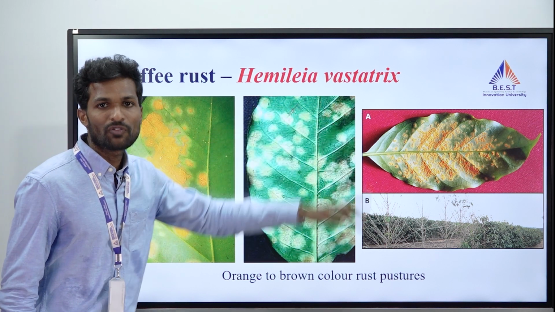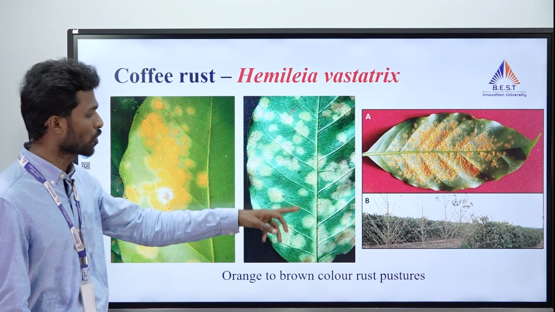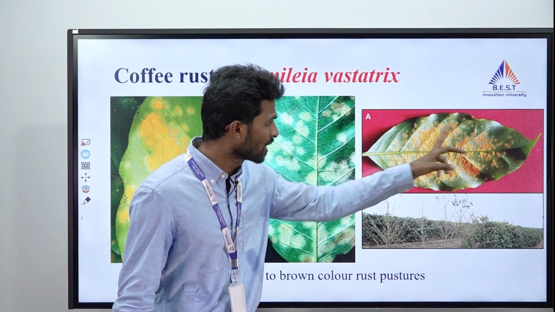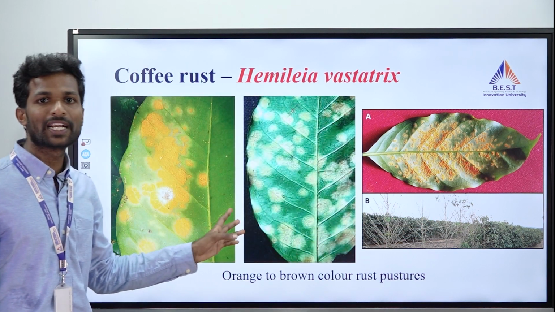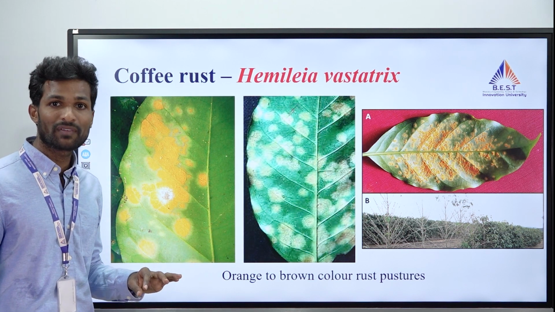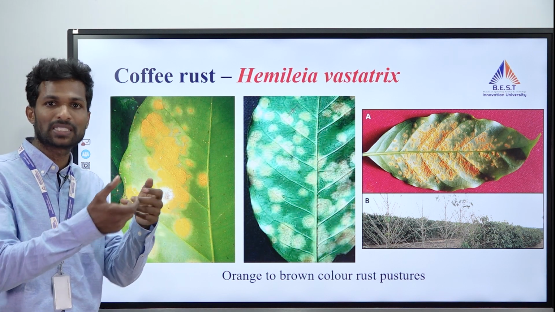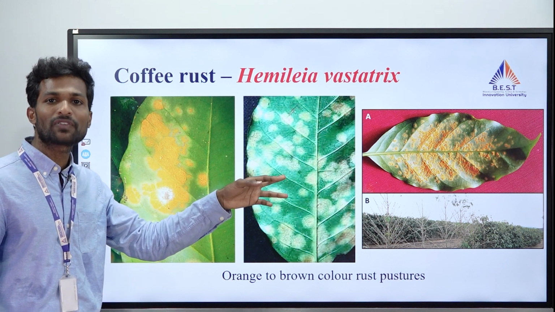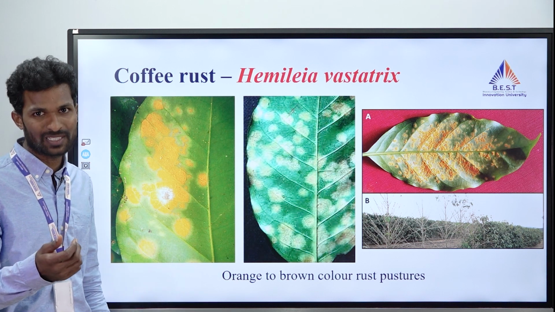That was Hemileia vastatrix. If you see the symptoms, brown or orange rust pustules can be seen on the lower surface. Later we can see a blister-like appearance, or completely raised pustules, on the lower leaves. This leads to almost 90 to 100% yield losses. In severe cases, we know very well that coffee grains are the important part, right? If it is tea, it is the leaves. If it is coffee, it is the grains. If there are no leaves, how will photosynthesis happen? If there is no photosynthesis, malformed grains or improper grain formation will happen. That is also one reason, okay?